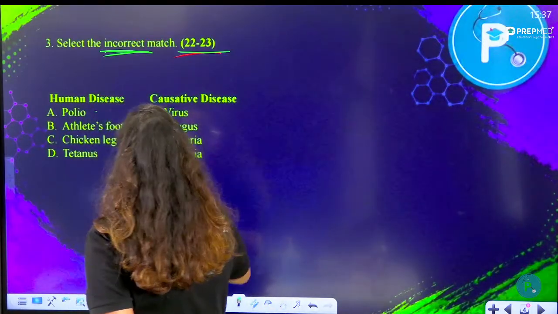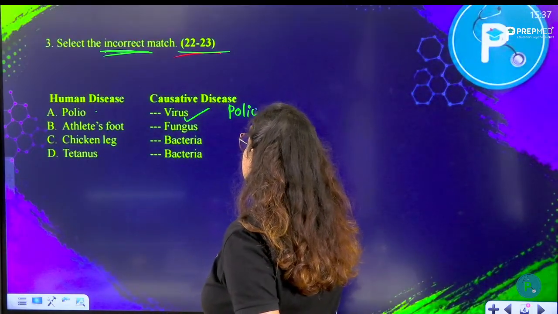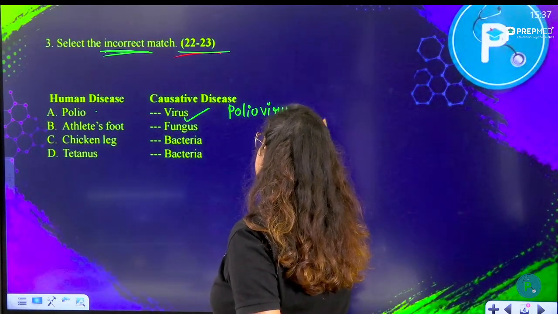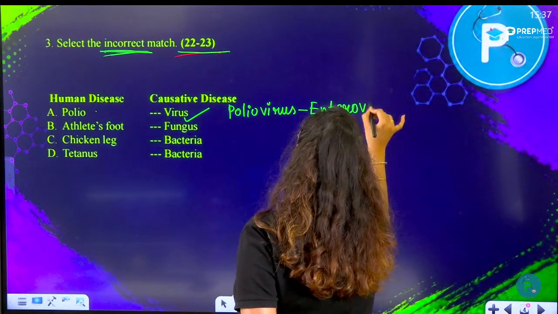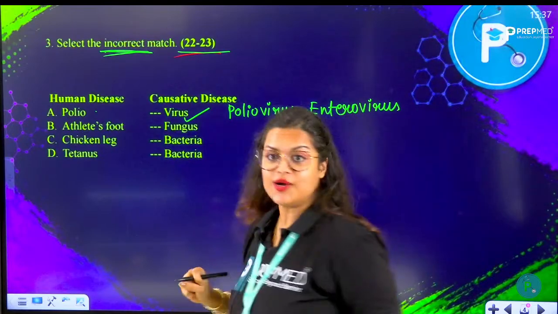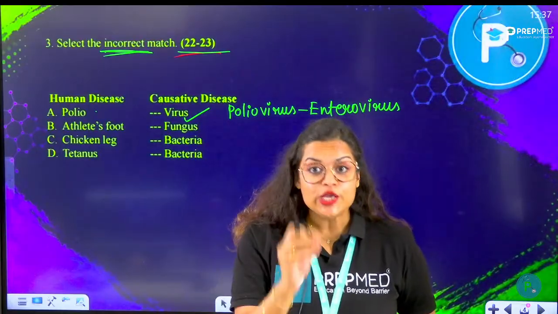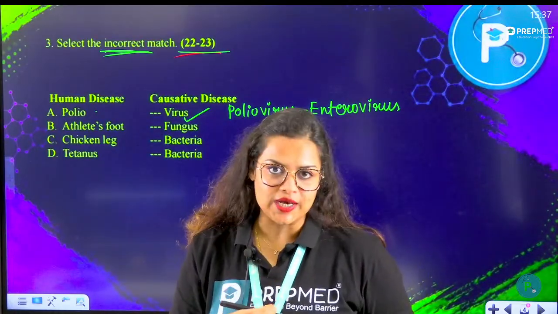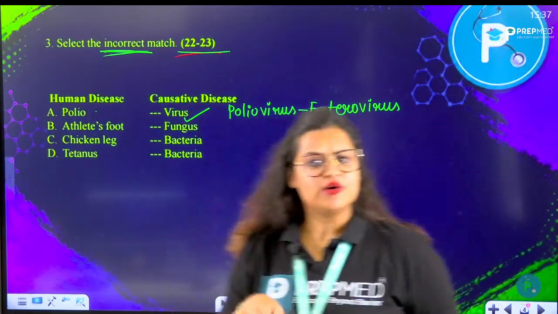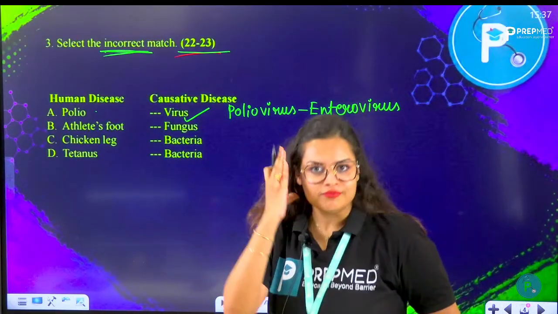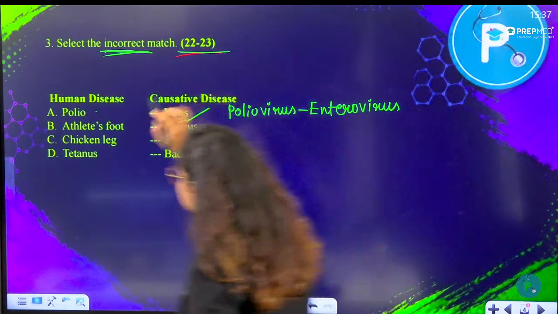So let's see the incorrect one. Polio is caused by a virus. Absolutely right. The polio is caused by polio virus. Polio virus is a type of enterovirus, and enteroviruses live in your gut. So polio virus always enters your body through contaminated food and water, and of course they live and thrive in your gut epithelium or in the alimentary canal. So this is absolutely right.